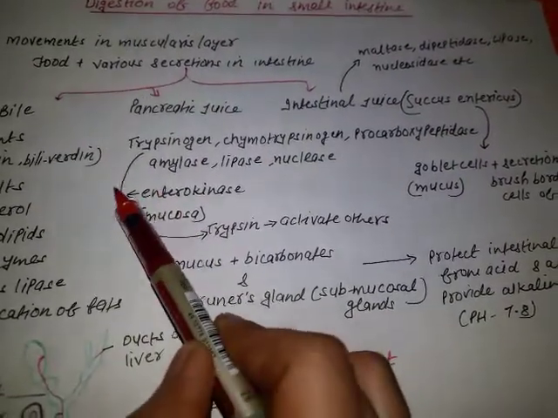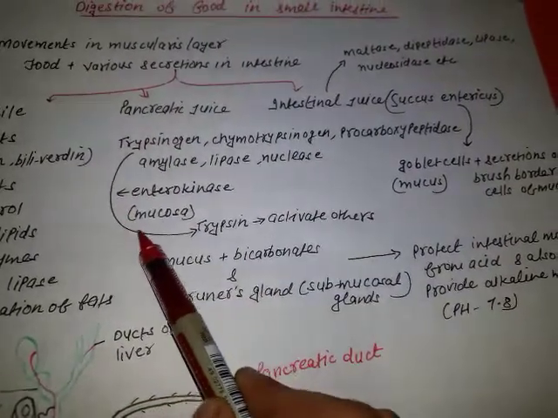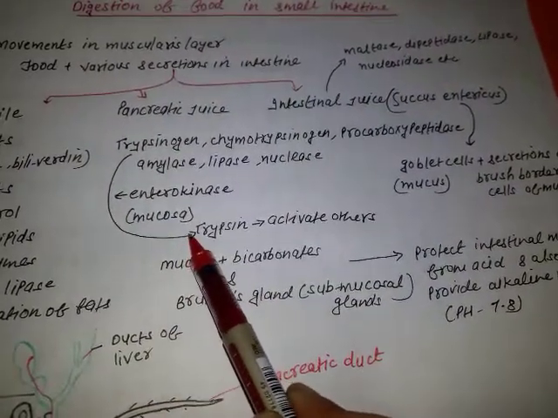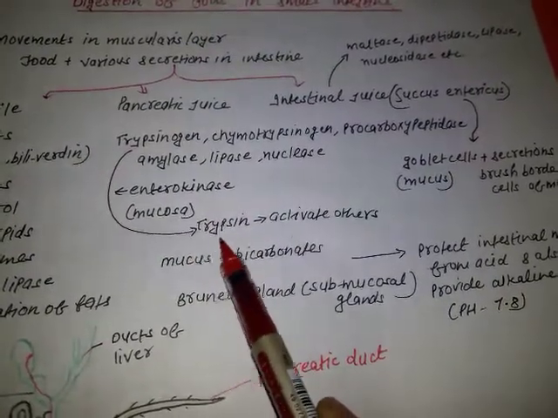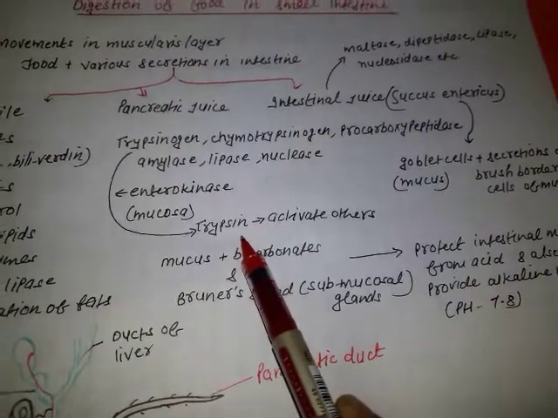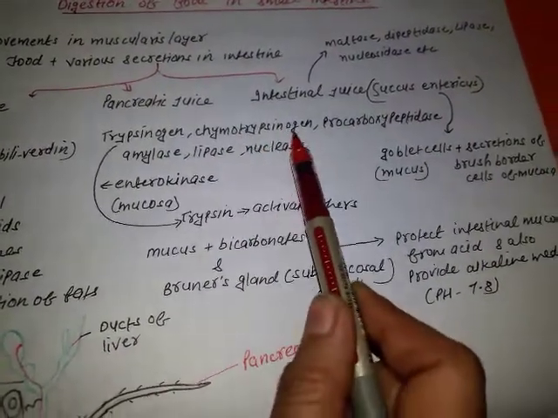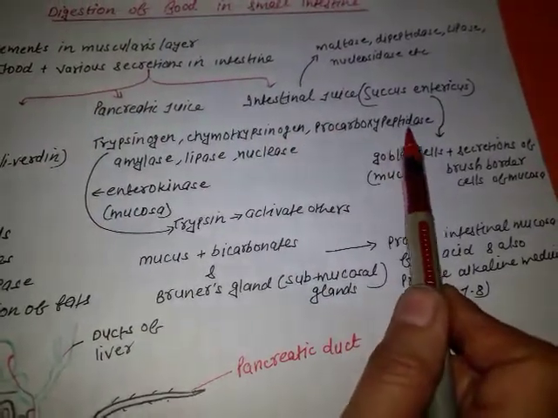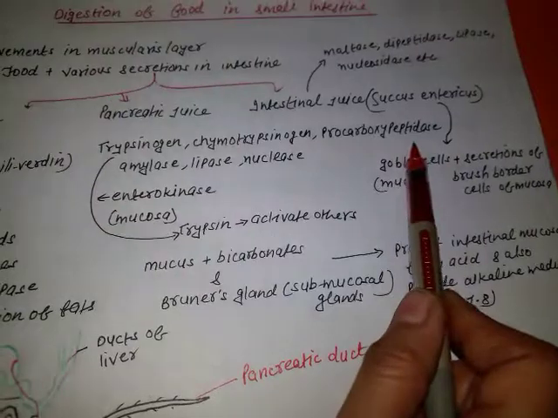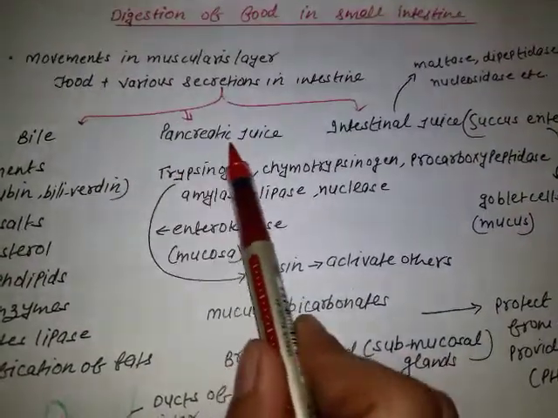It will act upon trypsinogen and will convert the trypsinogen into its active form called trypsin. Once trypsin is activated, it will activate others also: chymotrypsinogen into chymotrypsin, procarboxypeptidase into carboxypeptidase. Fine. This was about pancreatic juice.